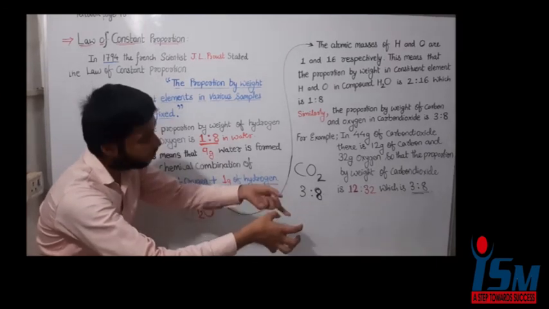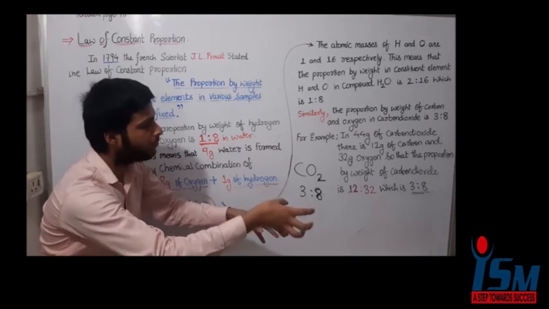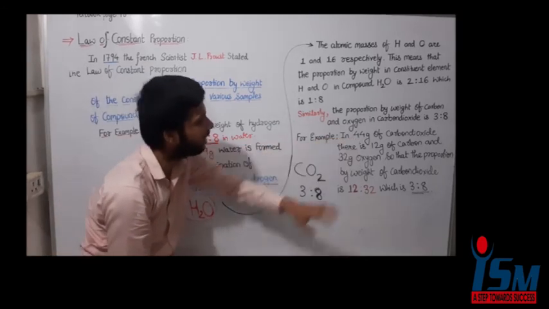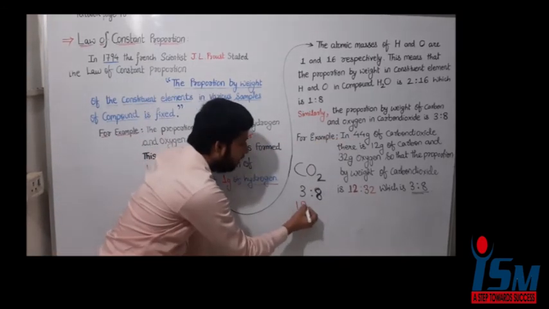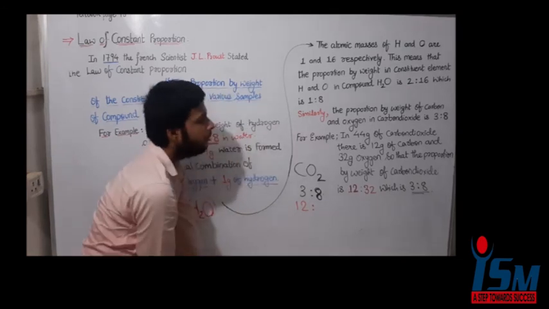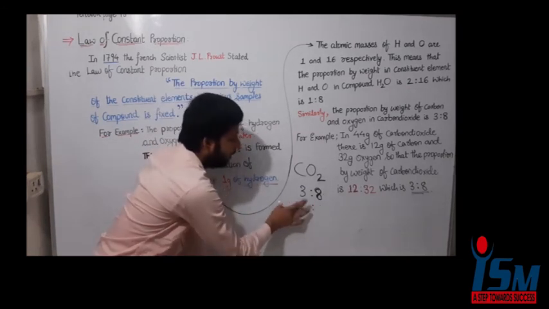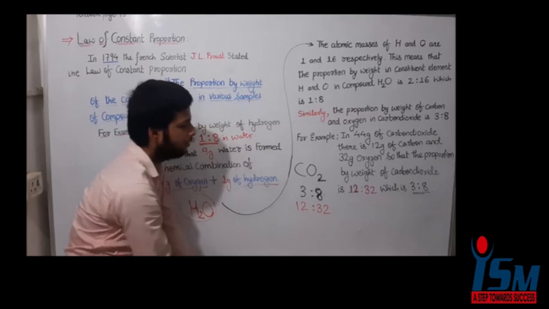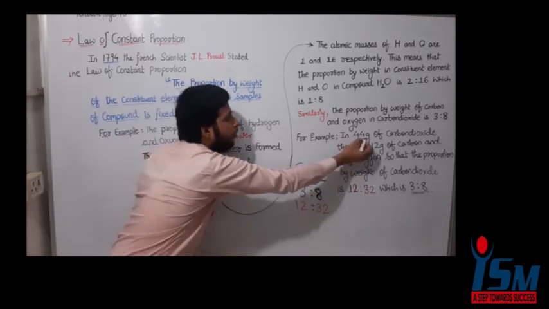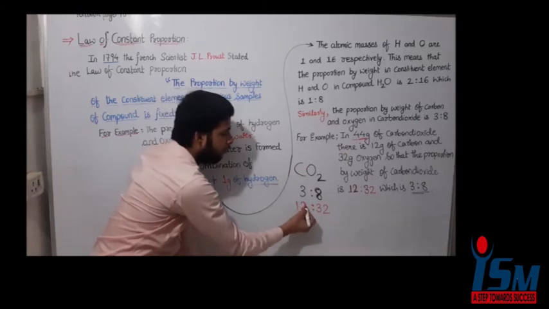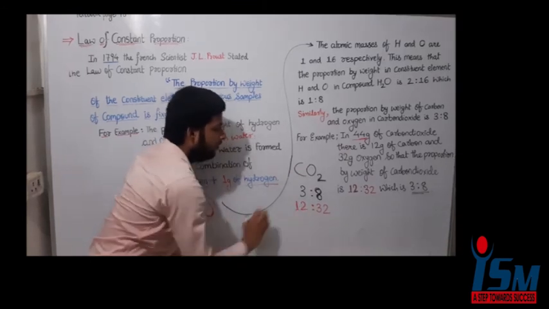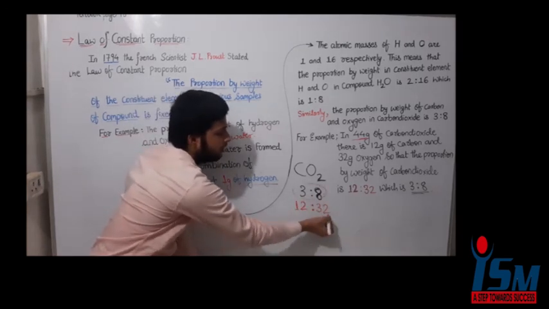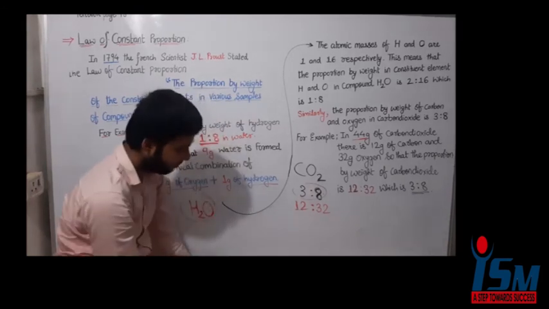In constant proportion, 12 gram of carbon and 32 gram of oxygen chemically combine to form 44 gram of carbon dioxide. Therefore, if I divide by 4, that is cancelling, how much do we get? 3:8. 4 threes are 12, 4 eights are 32. That is, the ratio is 3:8.